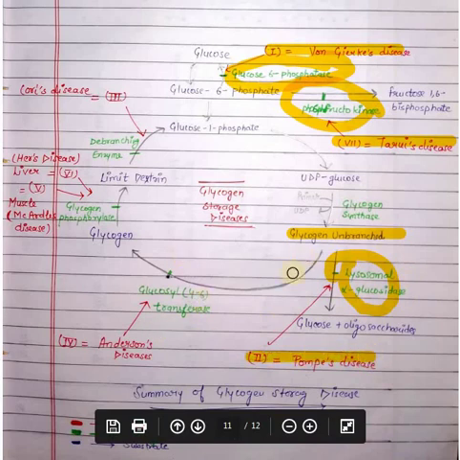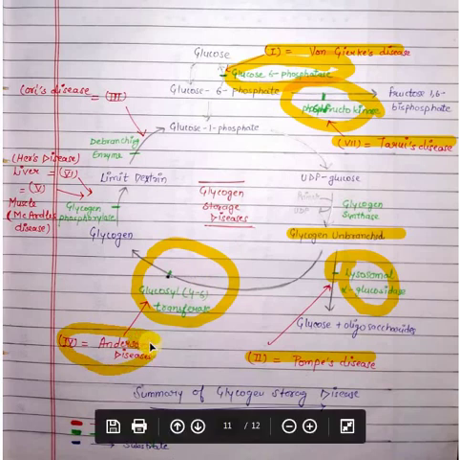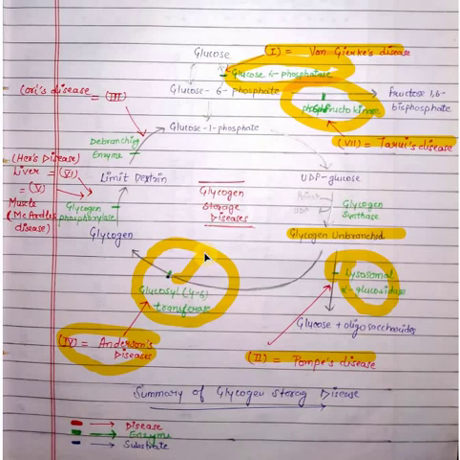And while converting unbranched glycogen to branched glycogen, here is an enzyme, that is glucosyl 4,6 transferase. If this enzyme has a defect, then the fourth disease occurs, that is Anderson disease. It is also known as the branching enzyme. Next is conversion of glycogen to limit dextrin. The enzyme is glycogen phosphorylase, and if this enzyme has a defect, then there will be two